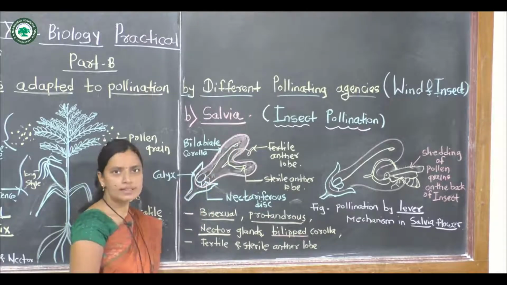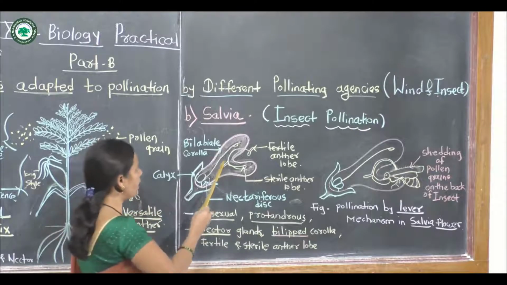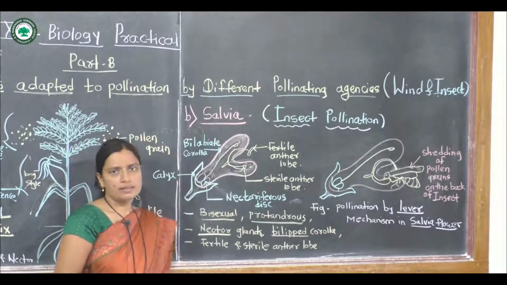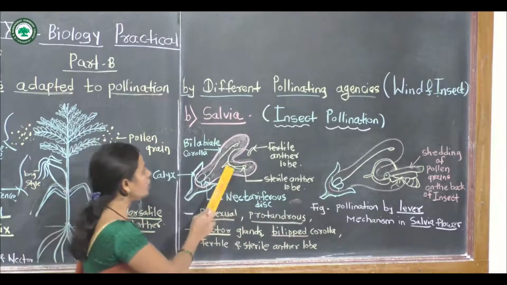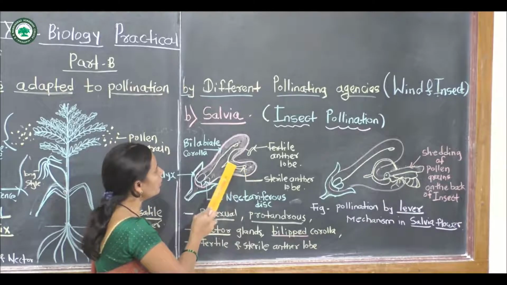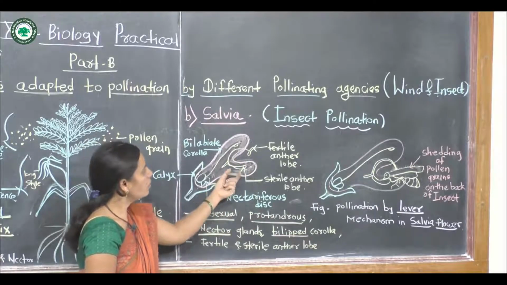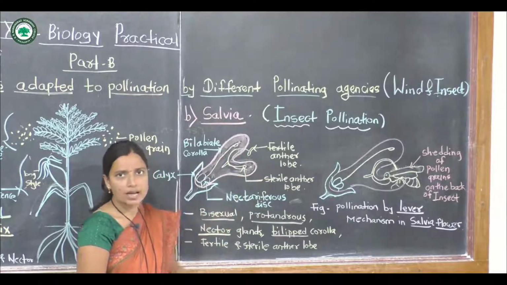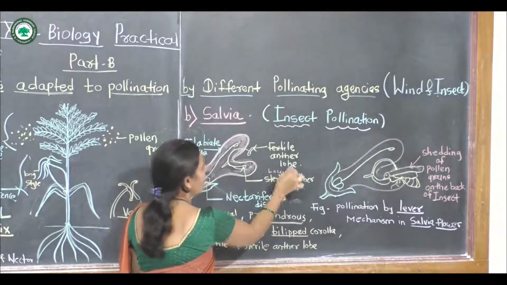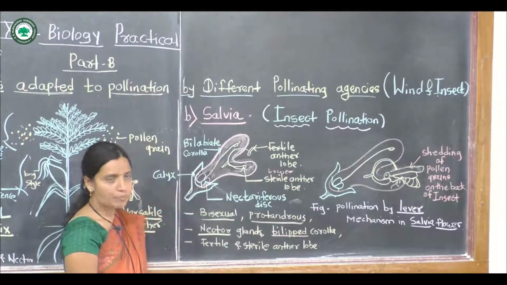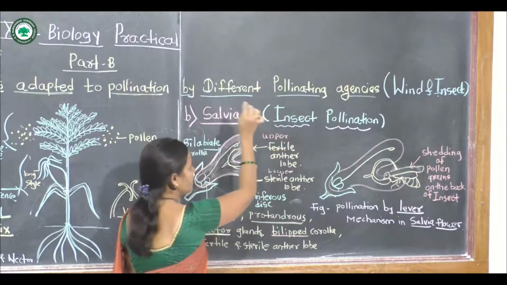Anther. You know this anther is a male reproductive part, and these anthers, with the stamens, are divided into two parts. This anther shows two lobes, a lower lobe and an upper lobe. The lower lobe is called the sterile anther lobe. This is the lower sterile anther lobe of salvia, and the other one is the upper fertile anther lobe of salvia.